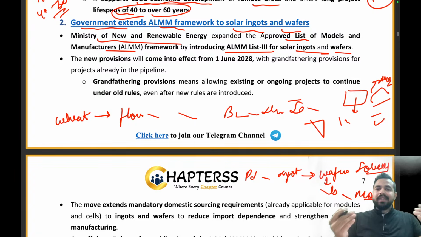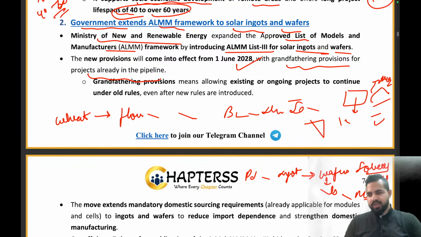So now under this list, the Ministry of New and Renewable Energy has also added the solar ingots and wafers. Let me tell you that earlier only the solar cells and modules were part of this particular list, but now these have also been added. The new provision will come into effect from 1st June 2028, with grandfathering provisions for projects already in the pipeline. Now you must be having a question: sir, what is this grandfathering provision?